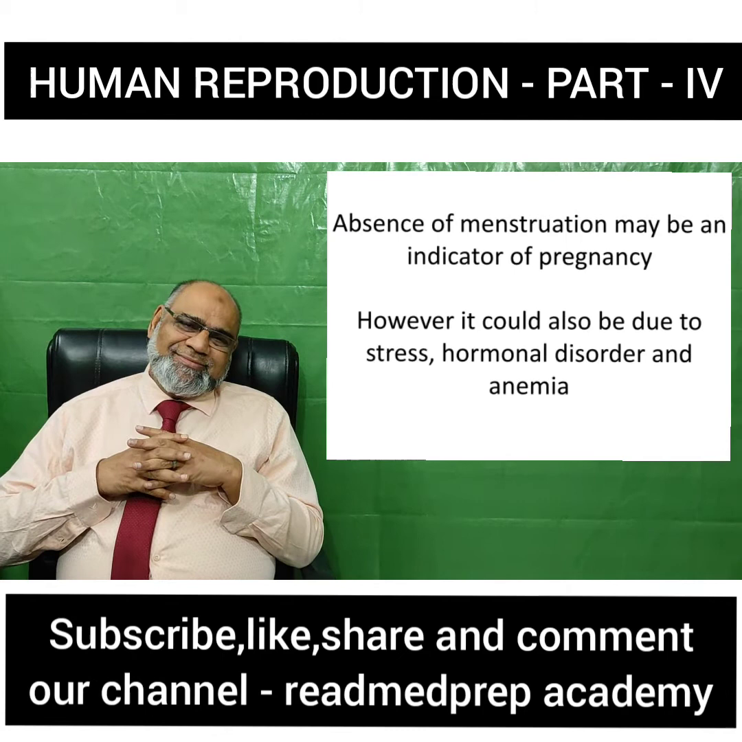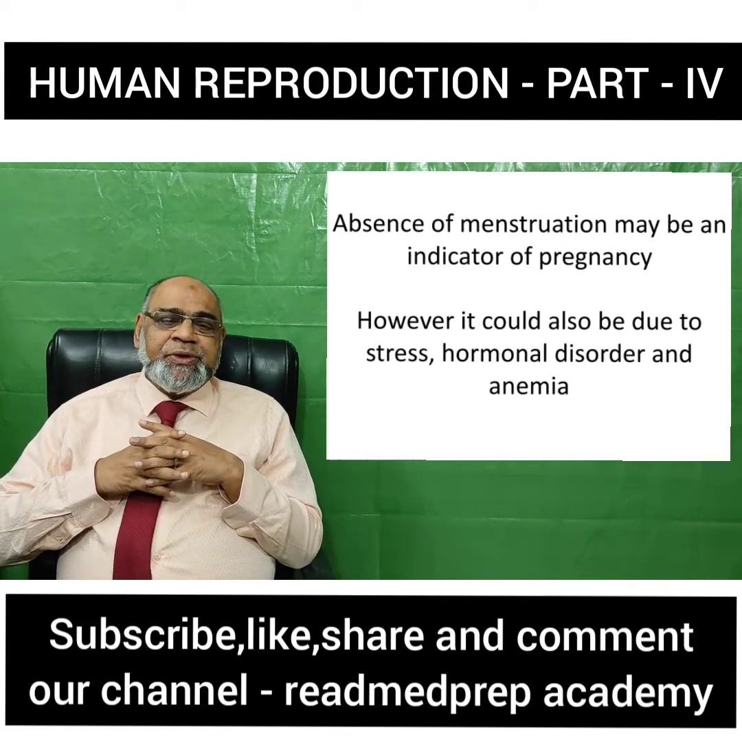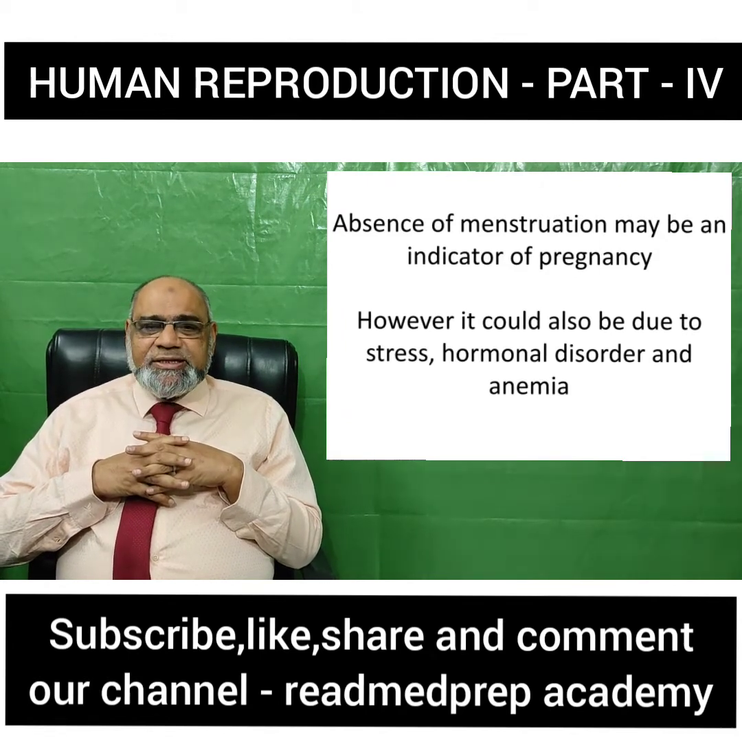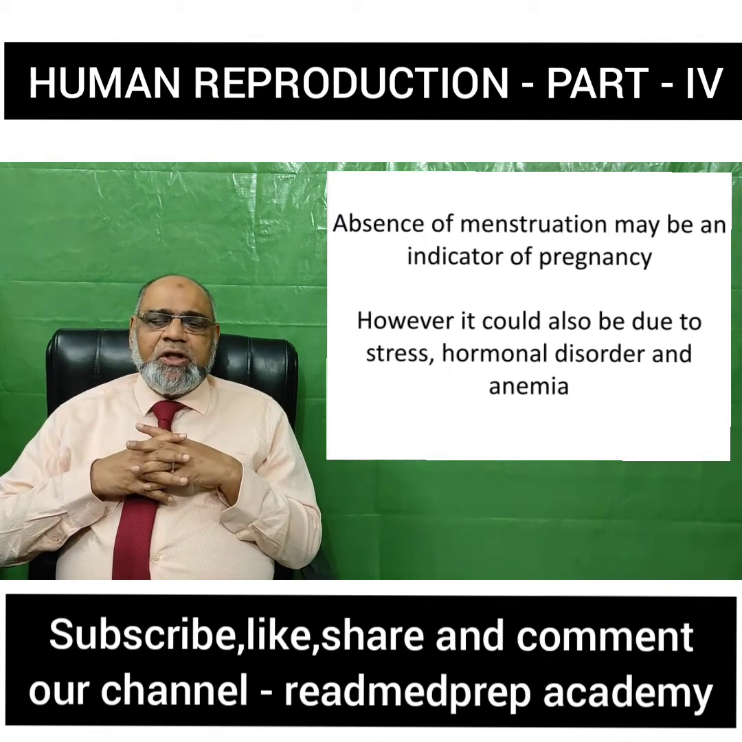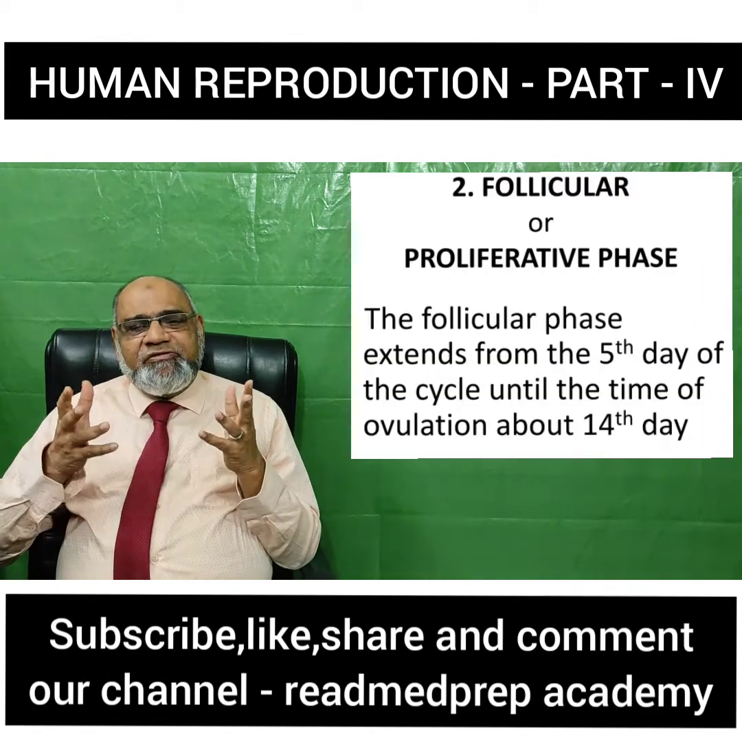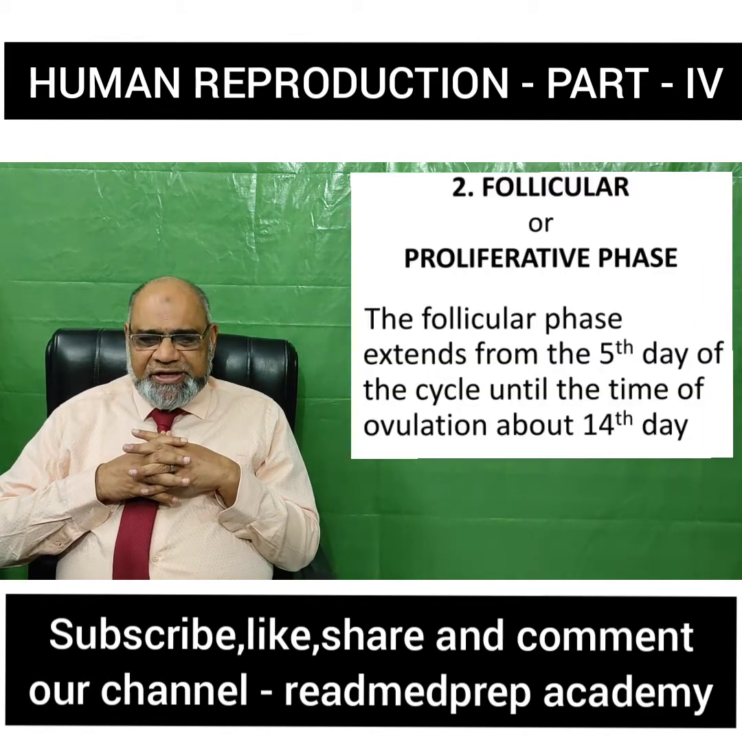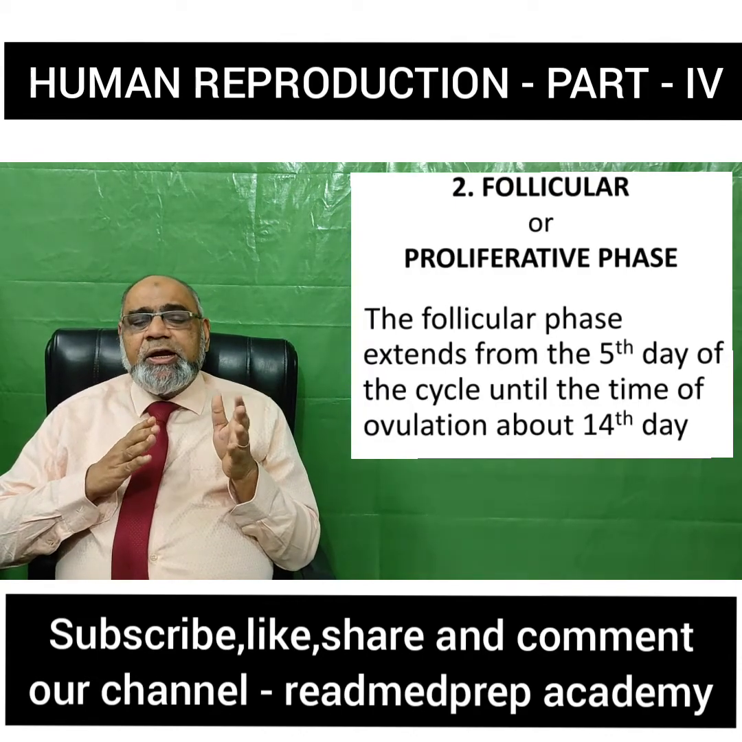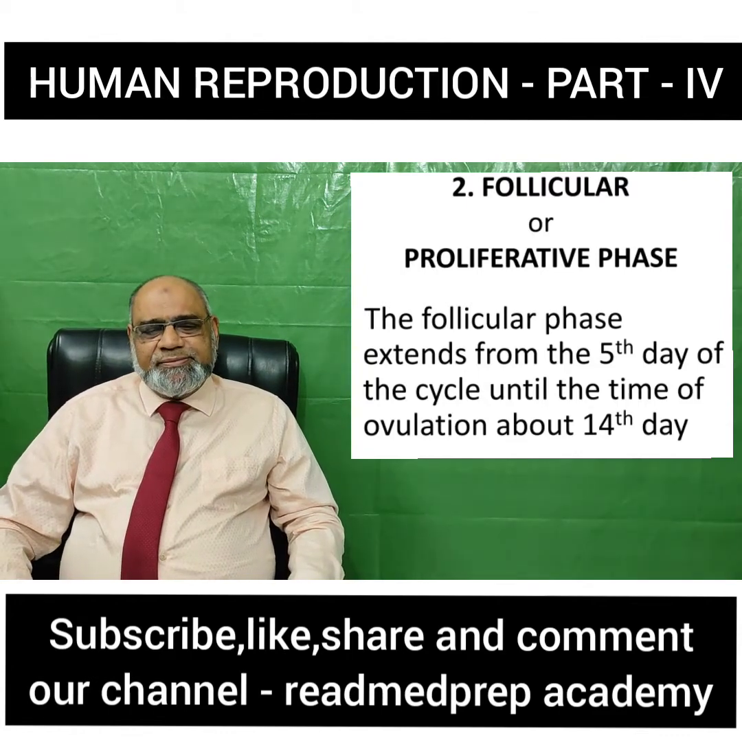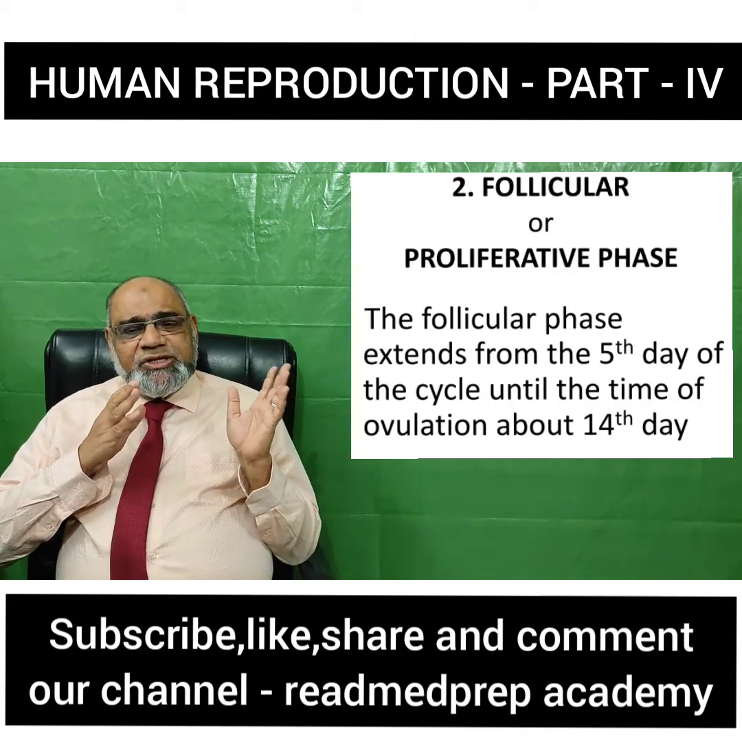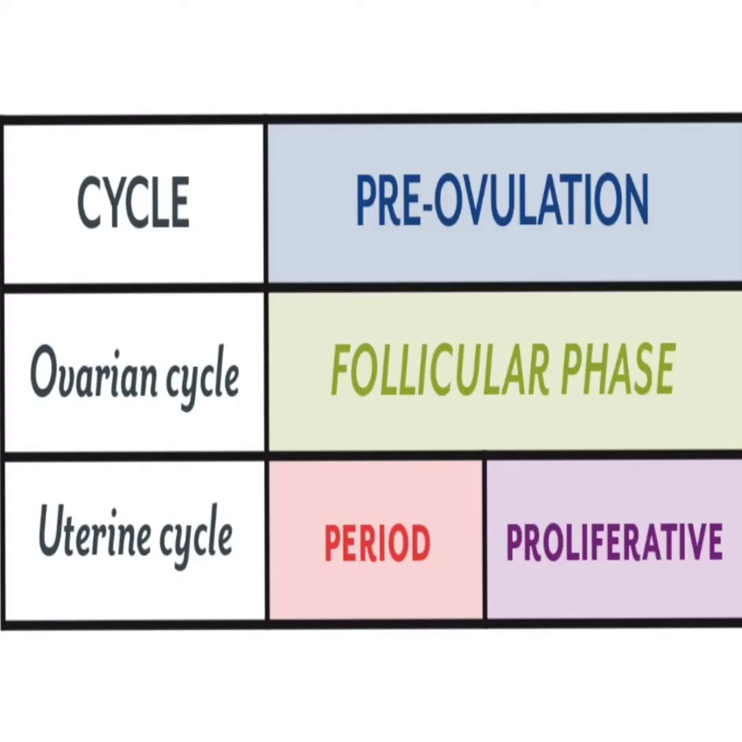Absence of menstruation is an indication of pregnancy. However, in some females, it may also be due to stress, hormonal disorders or anemia. What happens in the second phase, the follicular phase or the proliferative phase? The proliferative phase or the follicular phase extends from the 5th day to the 14th day of the cycle, until the time of ovulation. We can see that there are changes in the ovary as well as in the uterus, and changes in the hormones.